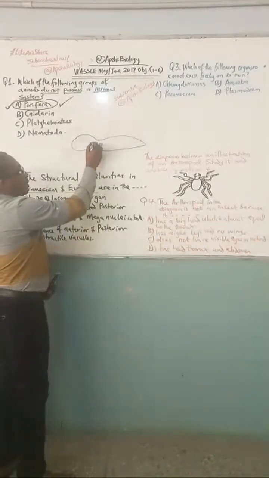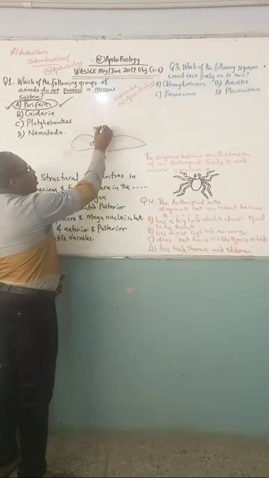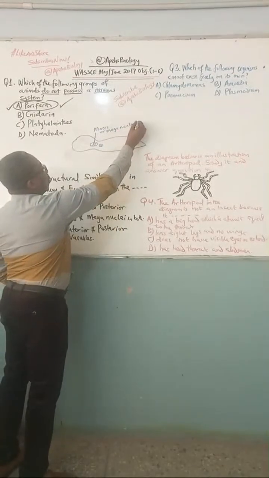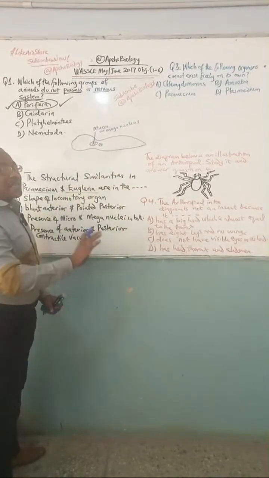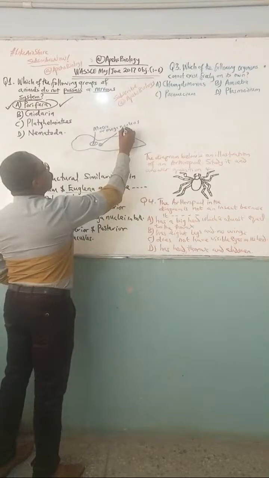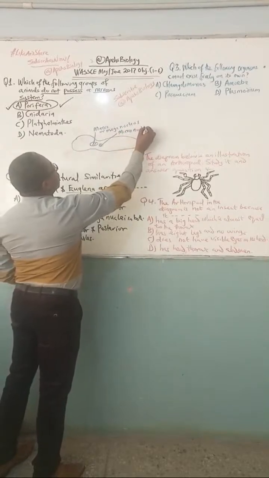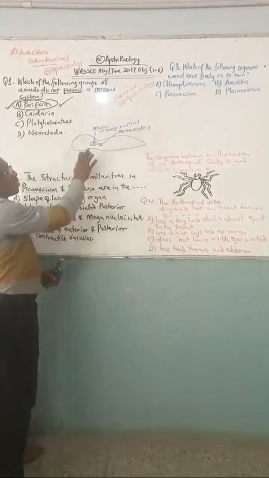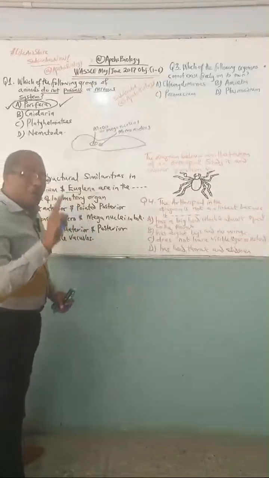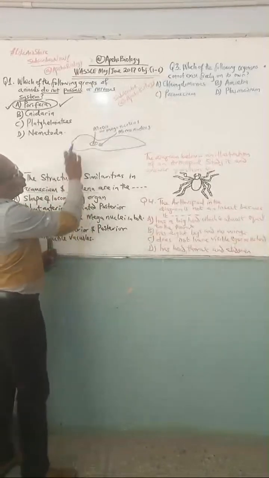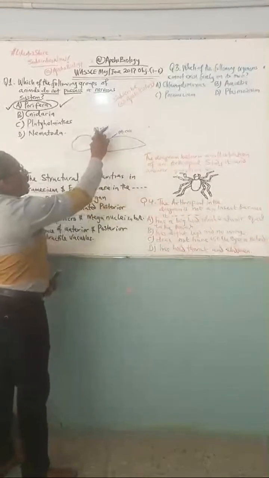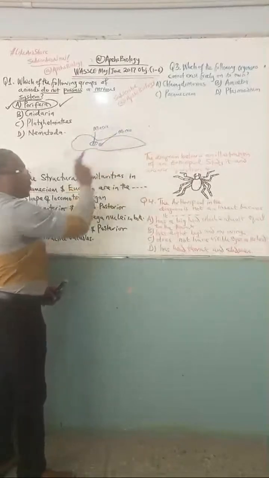Paramecium is slipper shaped, and the bigger nucleus is called macro or mega nucleus. So don't get confused when they say mega. Mega things mean macro, is big. Then you have this one that is called micro nucleus, the small one. So Paramecium is an organism that has two nuclei. Nucleus is one, nuclei is two. One of them is macro, the second one is called what? Micro. Macro for the big, micro for the small.